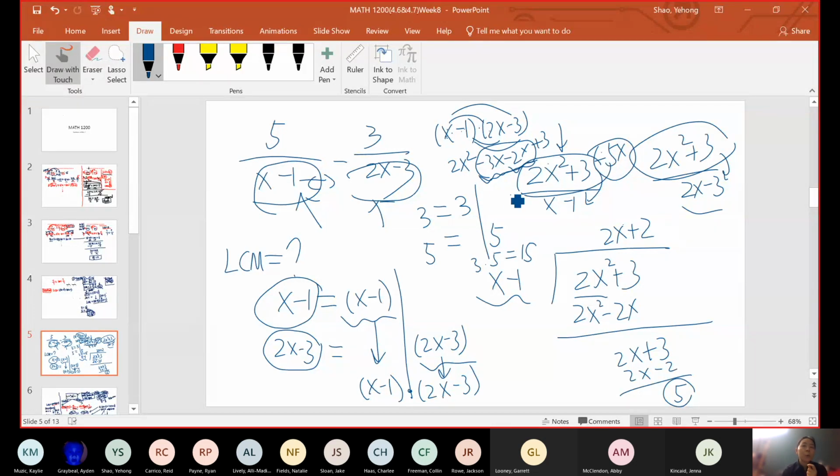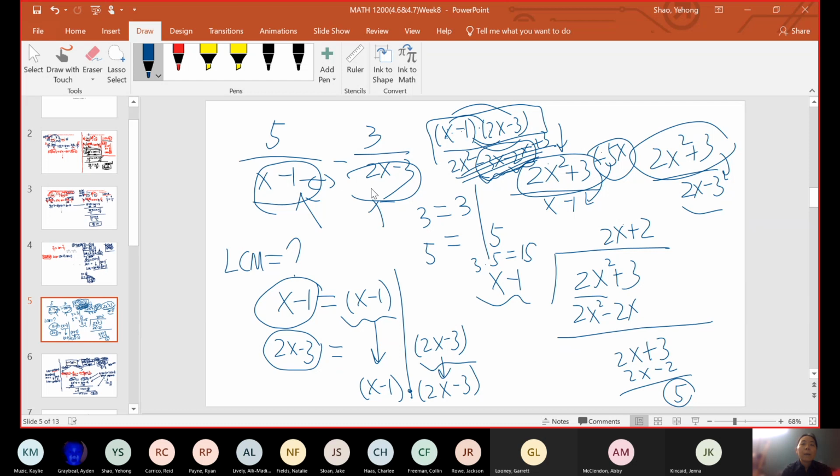But usually when we do this type of question, we don't want you to multiply them out. We would like you to leave it as this. Why? When you equalize a denominator, if you multiply them out, you're not going to be able to see what you need to multiply to get the least common denominator. But if you leave it in this multiplication format, you will see, okay, I already have x minus 1 here. I just need to multiply 2x minus 3. So you will multiply both top and bottom by 2x minus 3.